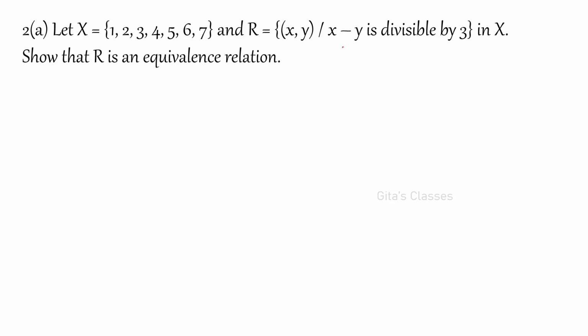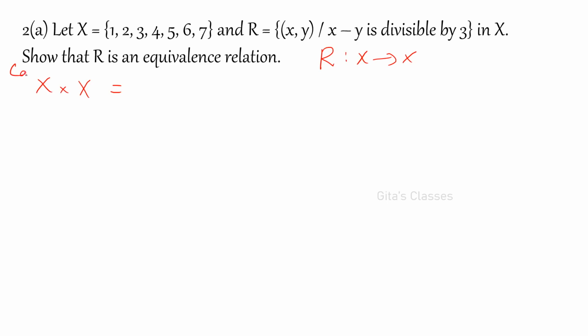And the second one, what is the second question? Let X be 1, 2, 3, 4, 5, 6, 7 and R the relation: x minus y is divisible by 3. Then x is related to y in X. So the relation is from X to X. That is the meaning. And first let us write X cross X.